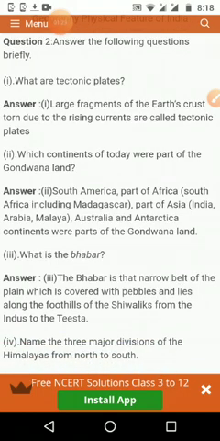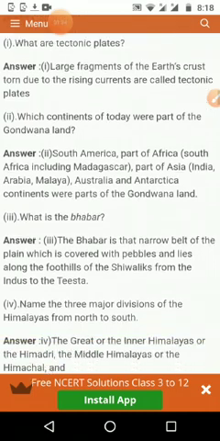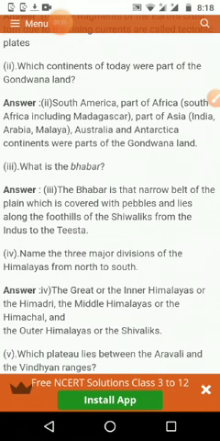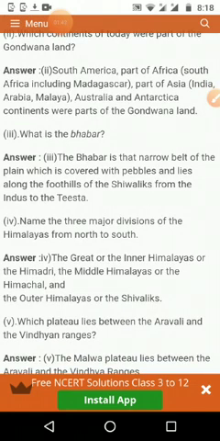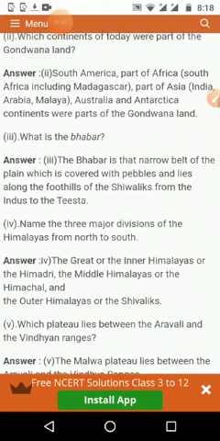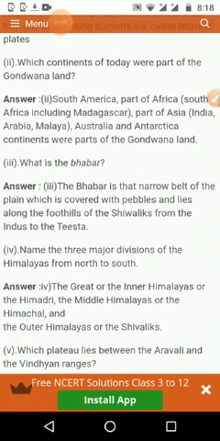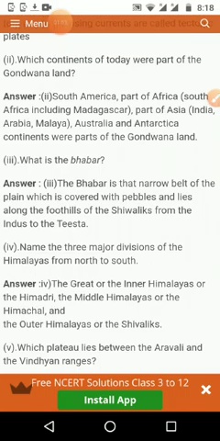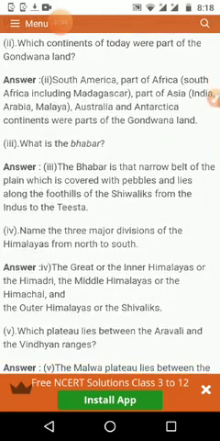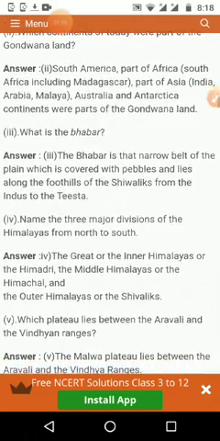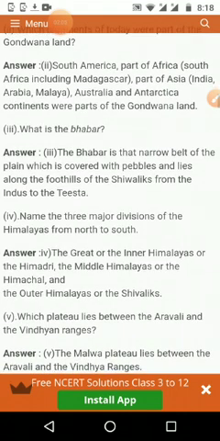Second question: which continents of today were part of Gondwanaland? Gondwanaland, we have said like that when we study deeper in geography. First there was only one landmass, then it divided into two, Laurasia and Gondwana. In Gondwana, South Africa, part of Africa, then part of Asia, Australia and Antarctica were part of Gondwana, and the rest, Europe and the American continents, were part of Laurasia.